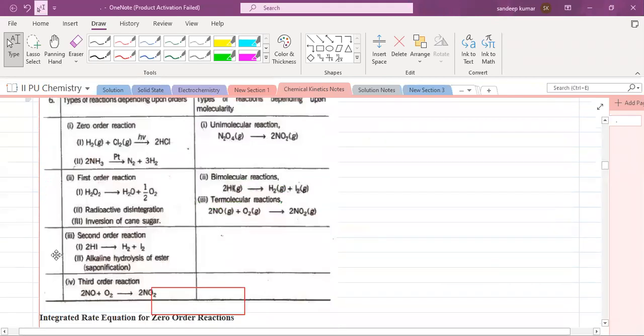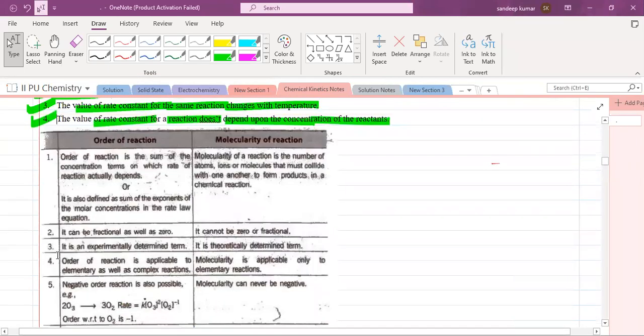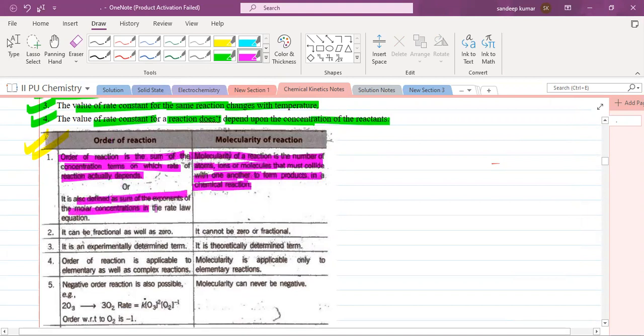Next topic is the differences between order and molecularity of reactions. Very important, they may ask for 3 marks, so you should try to understand this. Order of reaction is the sum of the concentration terms on which the rate of reaction actually depends, whereas molecularity of a reaction is the number of atoms, ions, or molecules that must collide with one another to form products in a chemical reaction. Order is also defined as the sum of the exponents of the molar concentrations in the rate law equation.